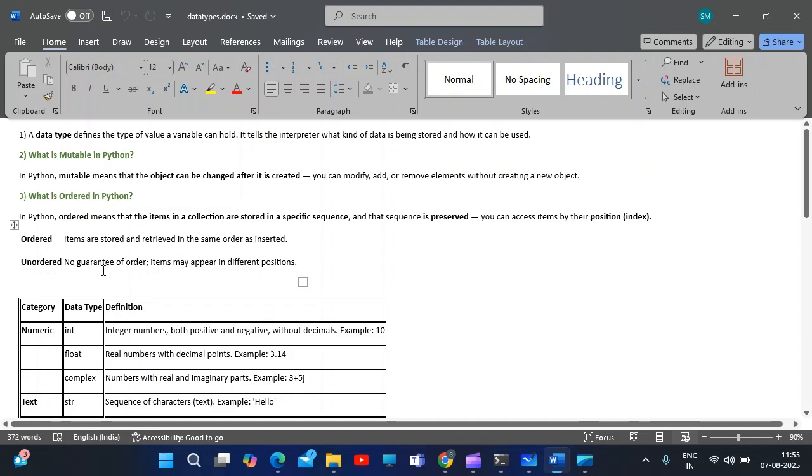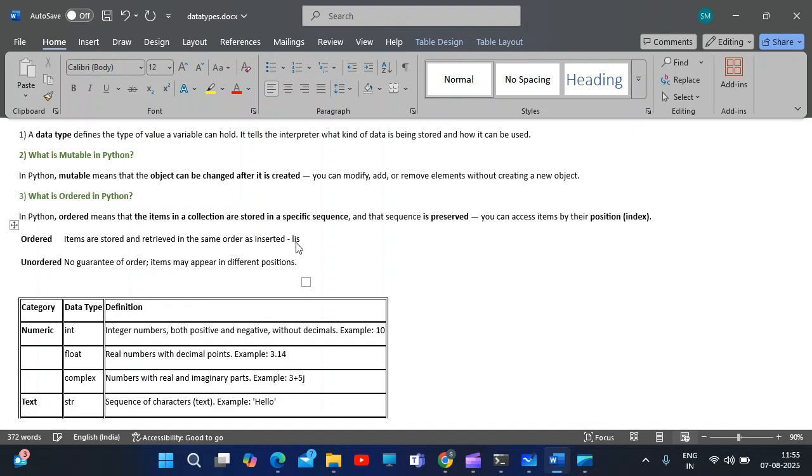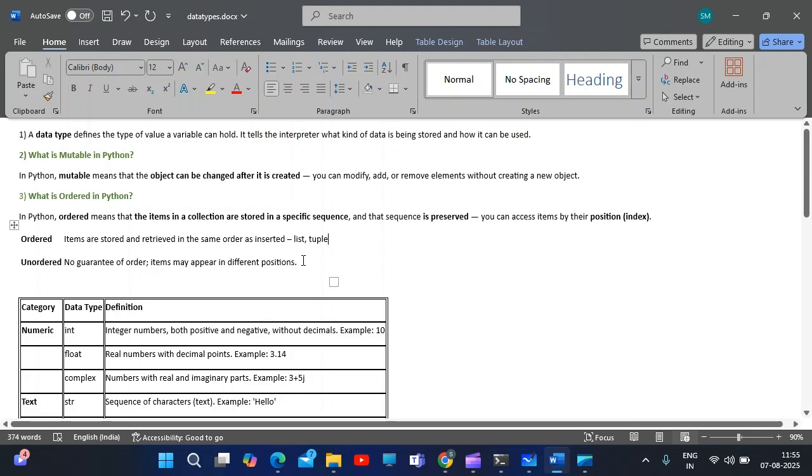Unordered means there is no guarantee of order. Items may appear in different positions. The best examples of ordered data types are list and tuple. As you have seen, I could extract by using the index, zeroth index, first index. But in a set we can't extract like that.